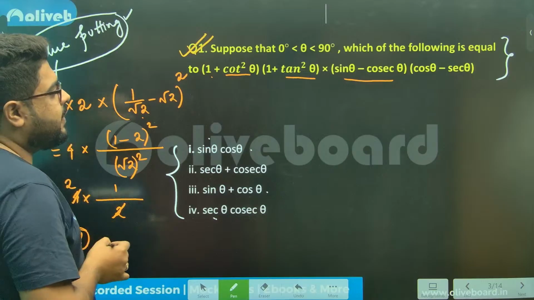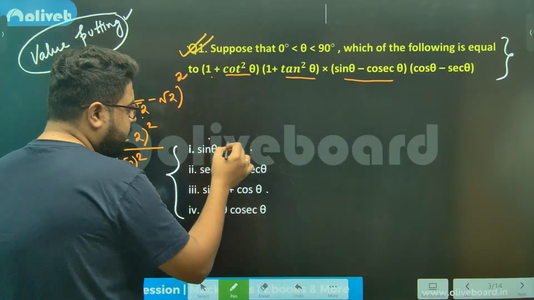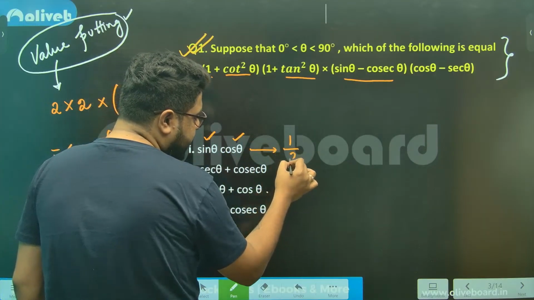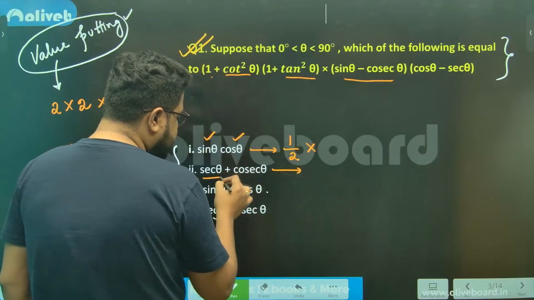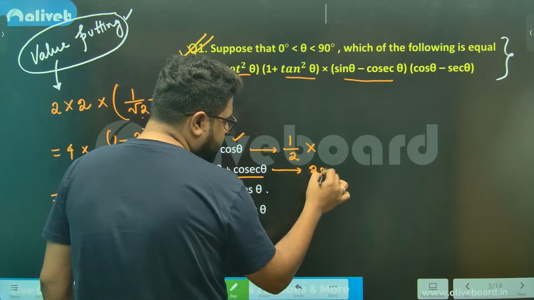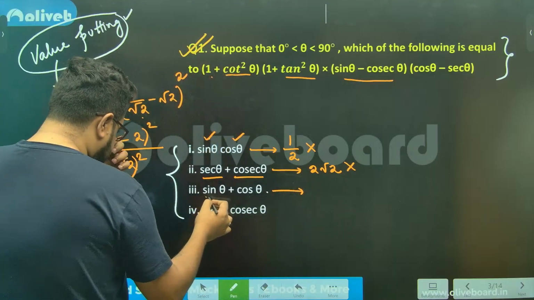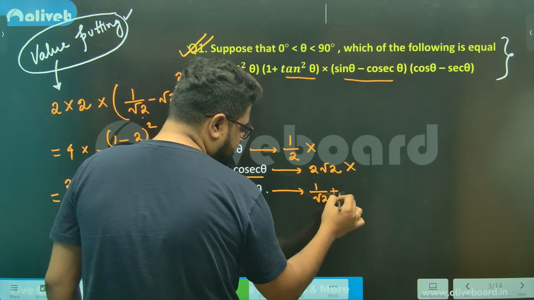Now put 45 degree in the options and check which option is giving you 2. If I put 45 degree here, 1 by root 2 into 1 by root 2 gives you 1 by 2, so that is not the answer. Here, root 2 plus root 2 gives you 2 root 2, again not the answer. Option 3: 1 by root 2 plus 1 by root 2.